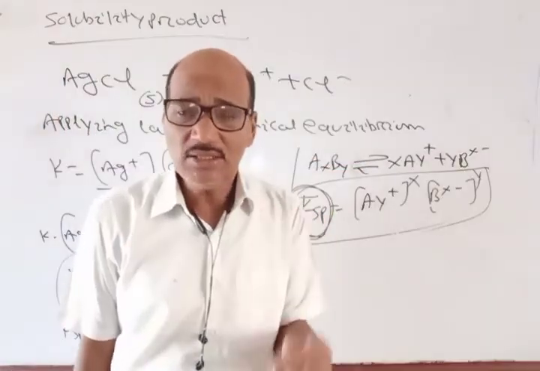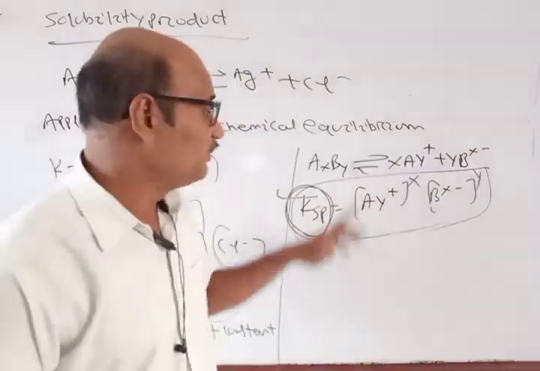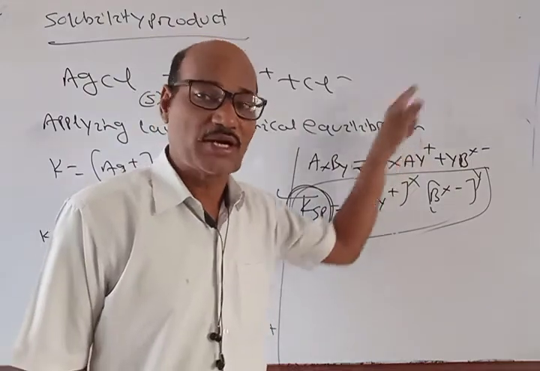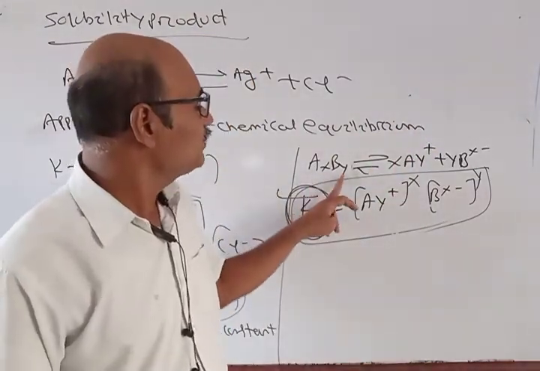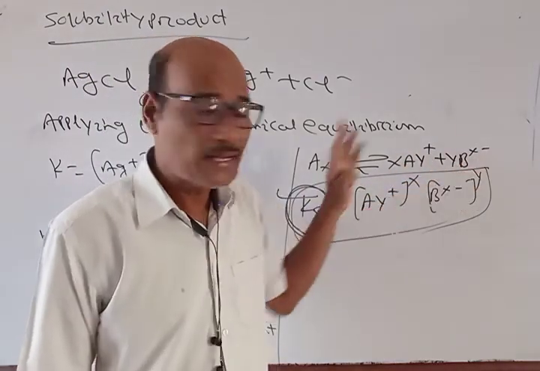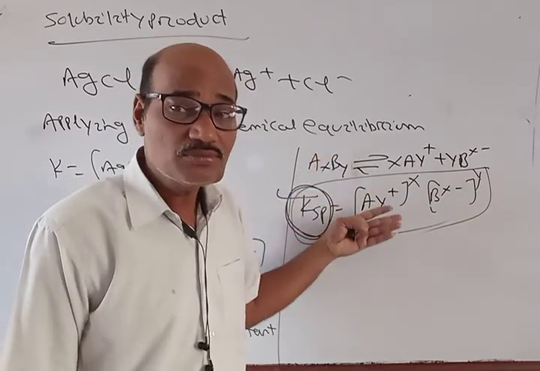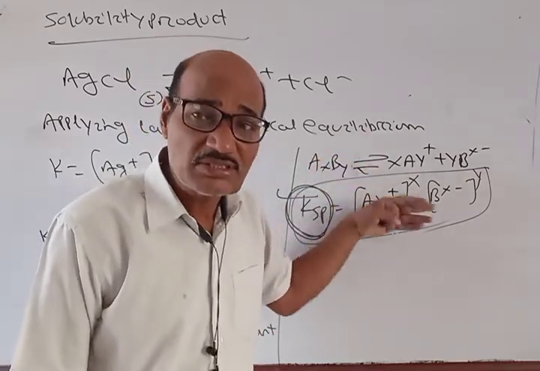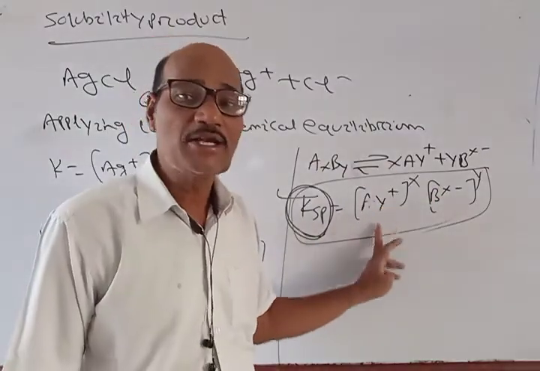If we consider any other concentration, that will be called the ionic product. So AxBy gives xAy plus and yBx minus; at any concentration, any state of the solution except its saturated state, this will be called the ionic product.